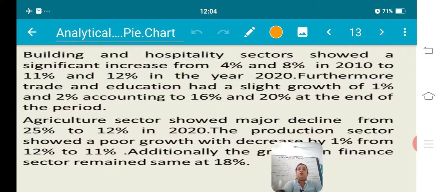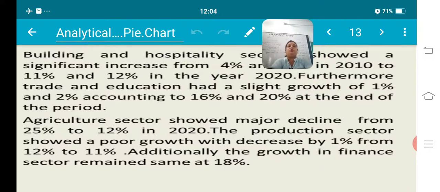This is the second body paragraph. The agriculture sector showed a major decline from 25% to 12% in 2020. The production sector showed a poor growth with a decrease of 1% from 12% to 11%. Additionally, the growth in the finance sector remained the same at 18%. So here we have completed our analytical paragraph where we have to describe a pie chart.